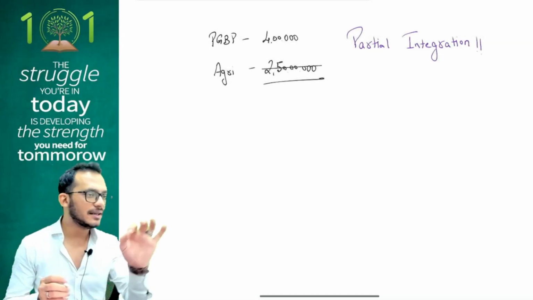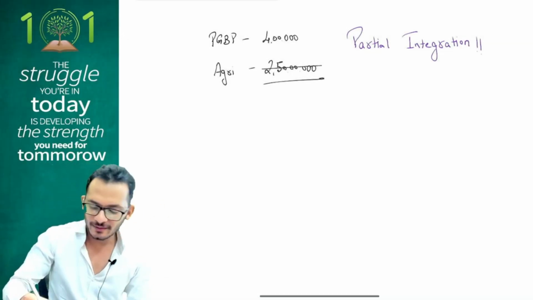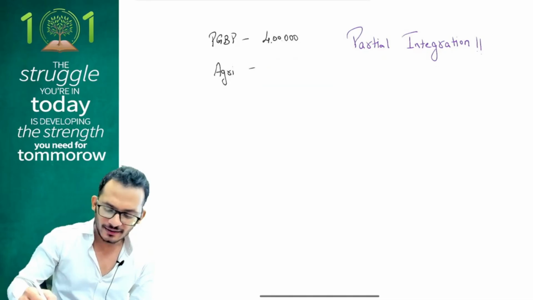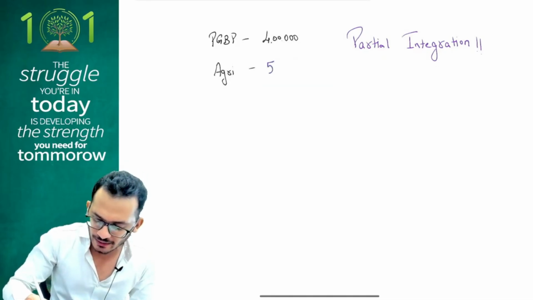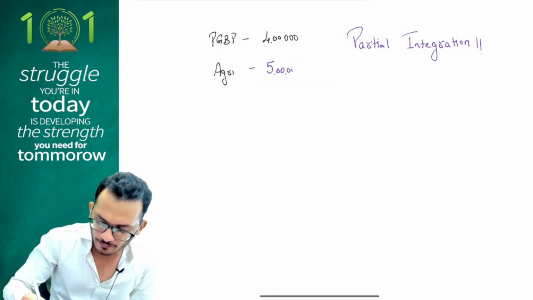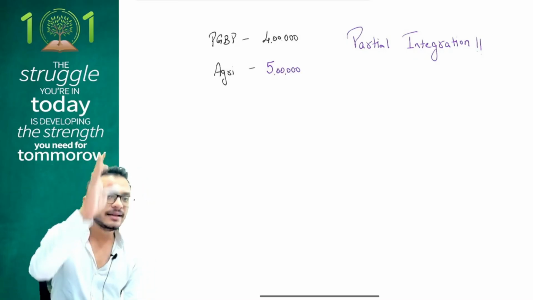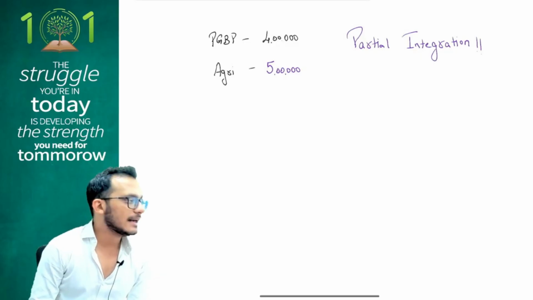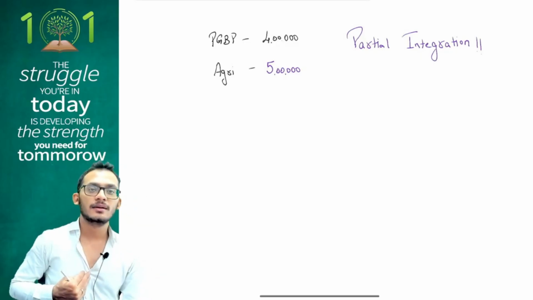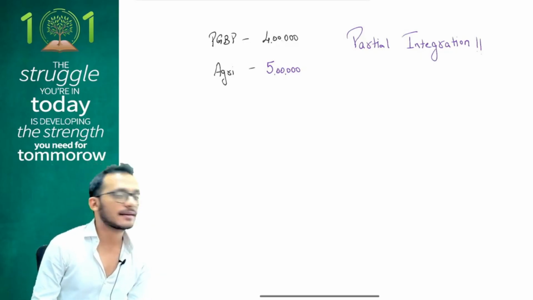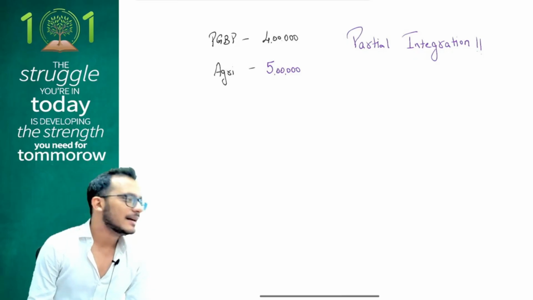Now, what does partial integration mean? Let me explain this. People, imagine I make this example a little easier for you to be convinced of. Imagine my agri income is 5 lakhs. Totally, legally, I earned 9 lakhs. I should have paid tax on 9 lakhs. Agreed, not agreed? Yes.